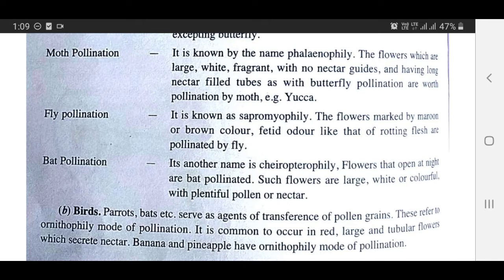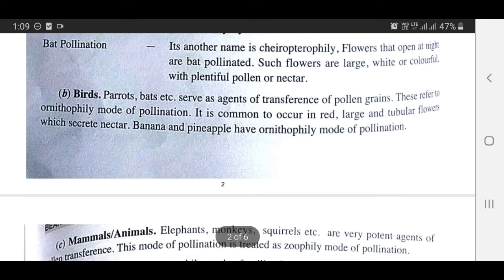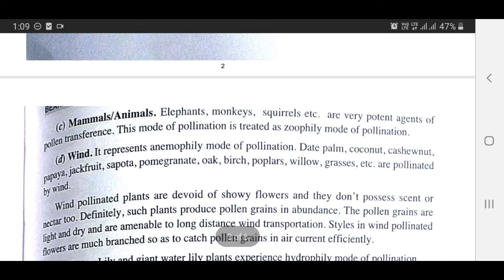Next, birds. Parrots, bats, etc. serve as agents of transference of pollen grains. These refer to ornithophily mode of pollination. It is common to occur in red, large and tubular flowers which secrete nectar. Banana and pineapple have ornithophily mode of pollination. Mammals, animals, elephants, monkeys, squirrels, etc. are very potent agents of pollen transference. This mode of pollination is treated as zoophily mode of pollination.